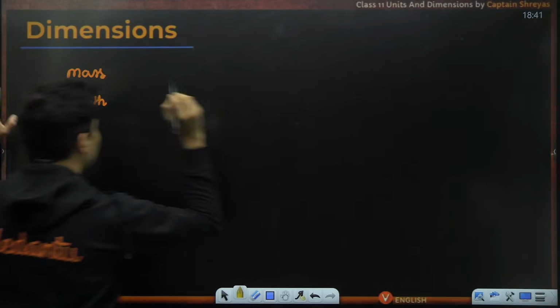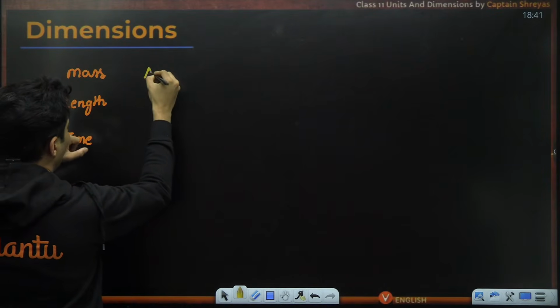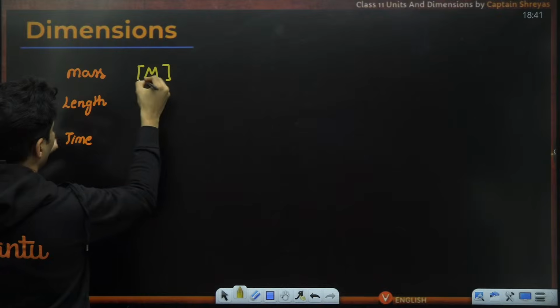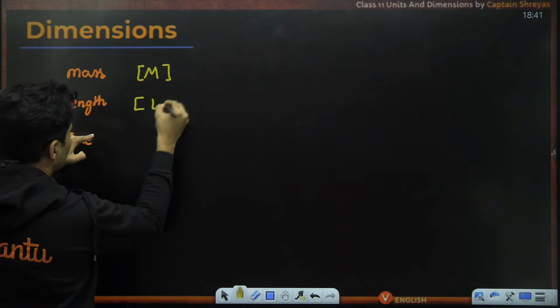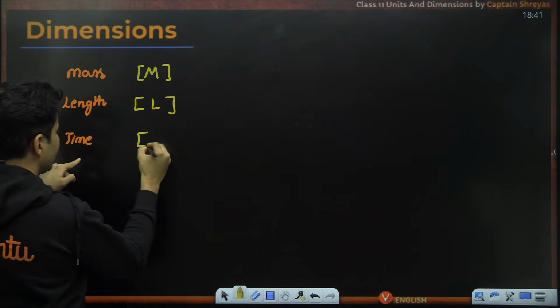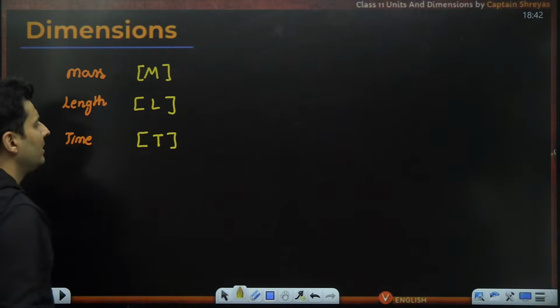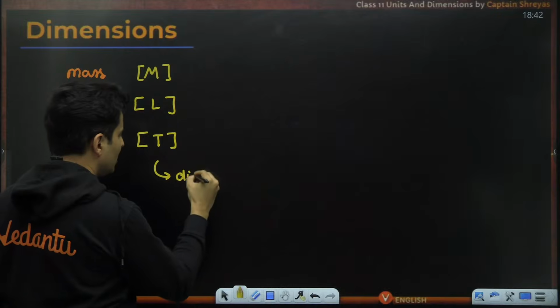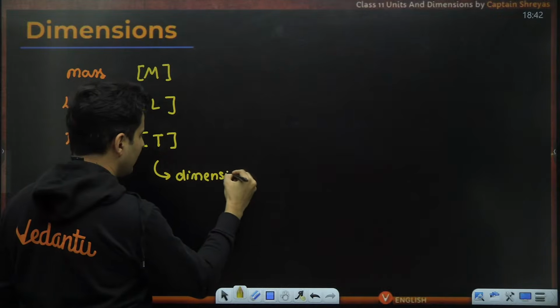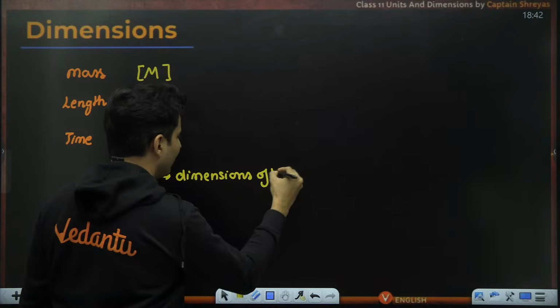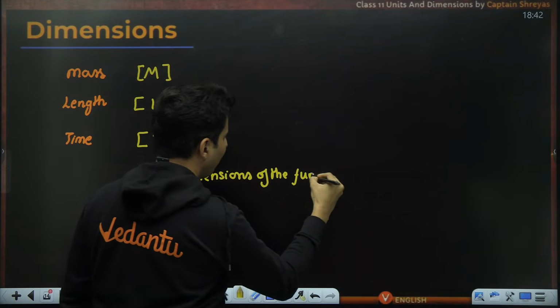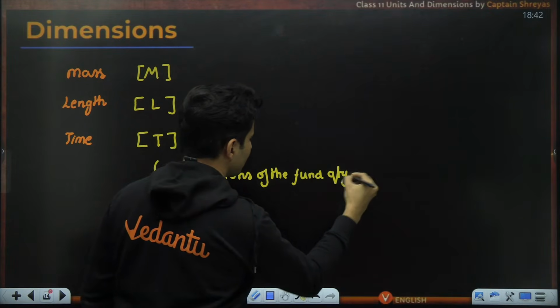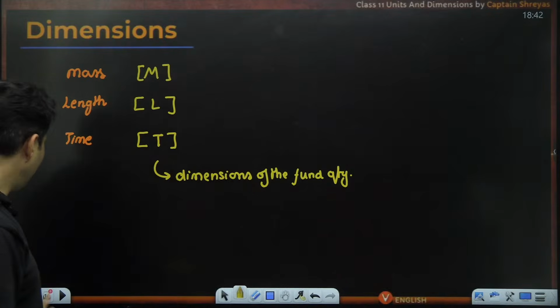For now, I will just tell you, for mass, the symbol of dimension is M. For length, the symbol of dimension is L. For time, the symbol of dimension is capital T. So these are basically the dimensions of the fundamental quantities.